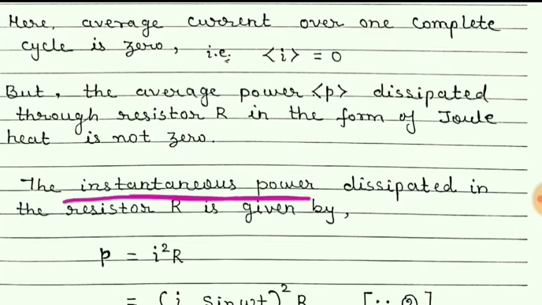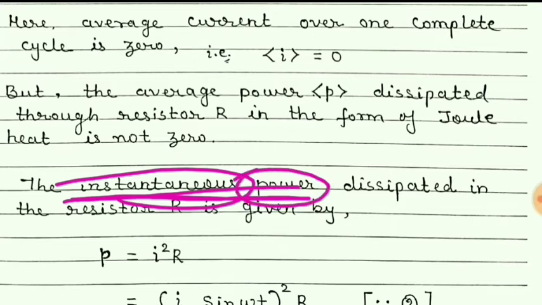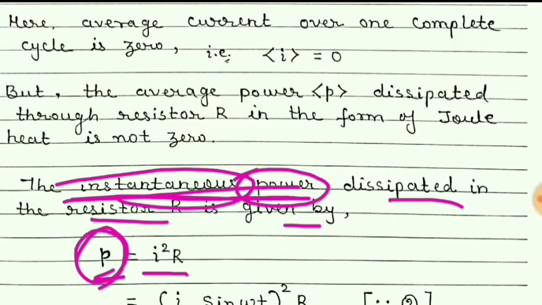Instantaneous power, meaning the power at any particular time, which is dissipated in the resistor, can be given by P is equal to I square R. Students, you can see here small letter is used for power. This is the power for AC circuit and it is an instantaneous power.